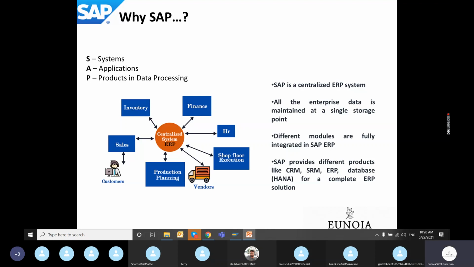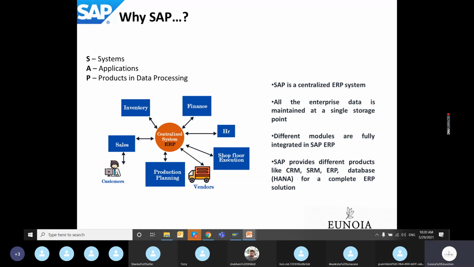What is a decentralized ERP system? A decentralized ERP system is one in which each of the individual modules, like the finance module, inventory module, sales, HR, and so on, will be maintaining their own data in a different database altogether. So inventory will have its own database, finance will have its own database, HR will have its own database, and later at a particular synchronizing point, all the data from the individual databases will be synced into a centralized database.